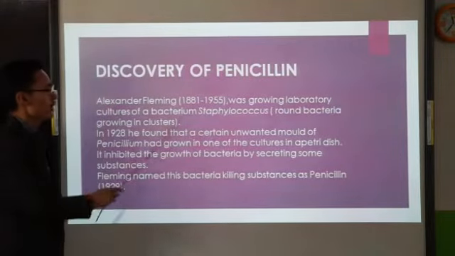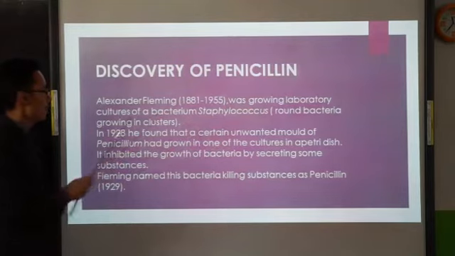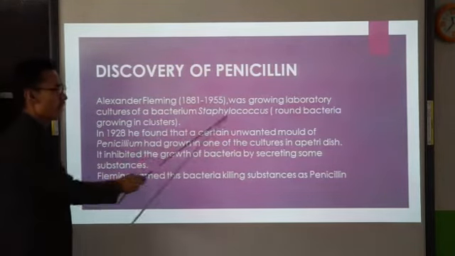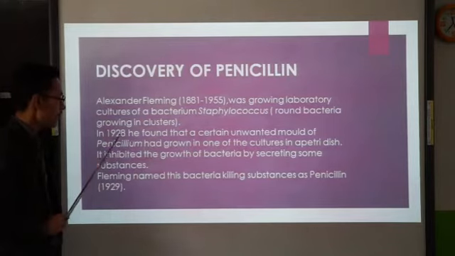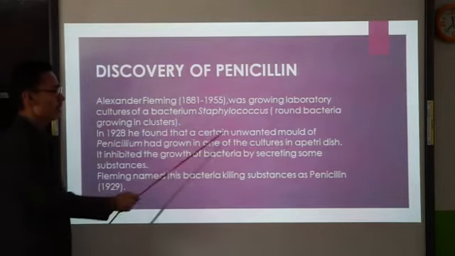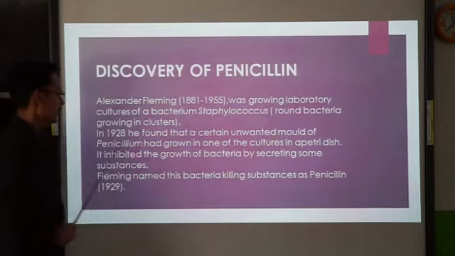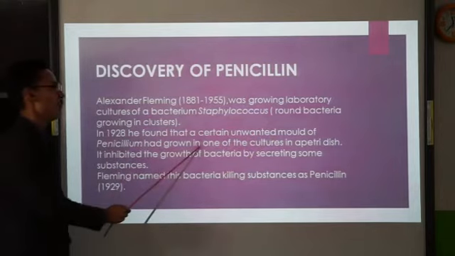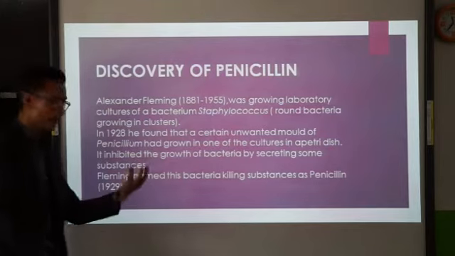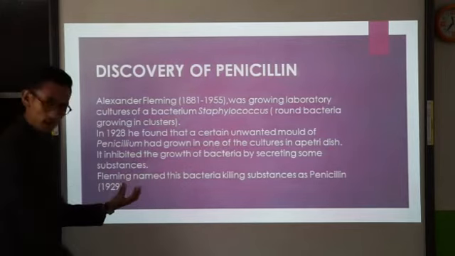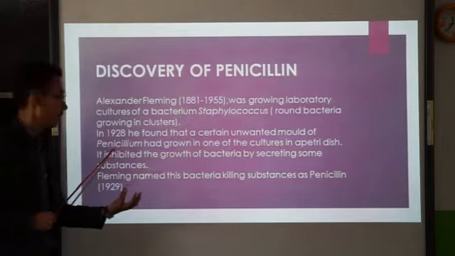Alexander Fleming was growing laboratory cultures of a bacterium Staphylococcus, which are round bacteria growing in clusters. In 1928, he found that a certain unwanted mold of penicillium had grown in one of the cultures. That means in the culture plate where there was no growth of bacteria, the mold of penicillium was growing.